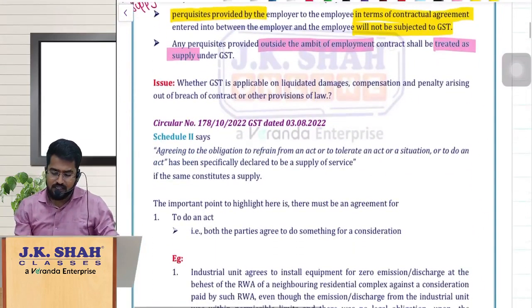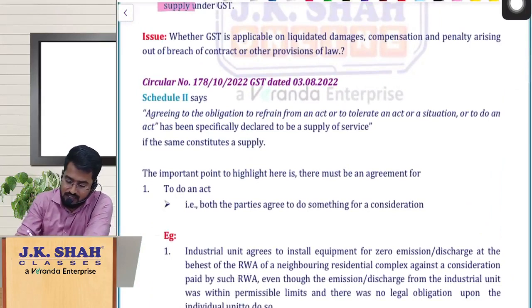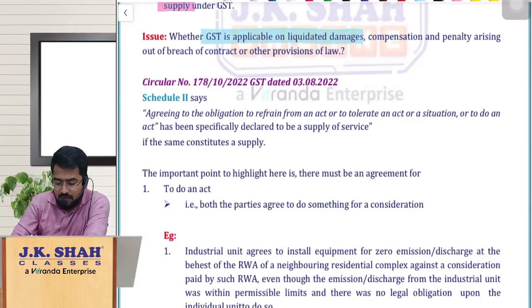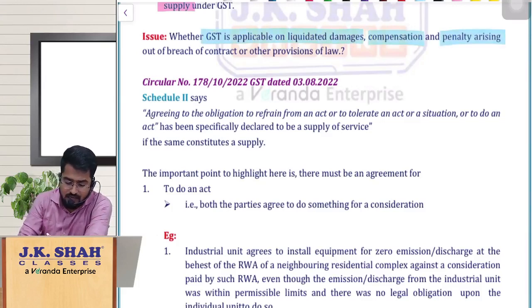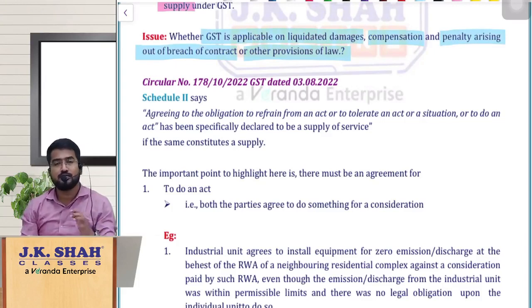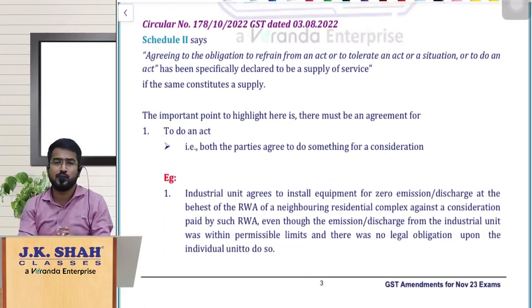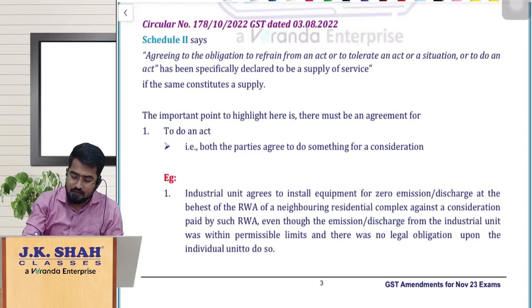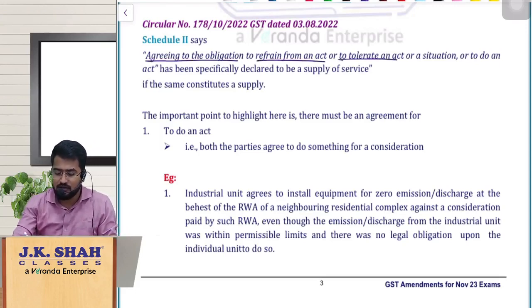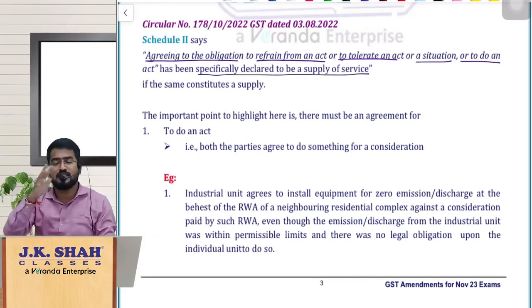Now going to the next one, this is a little bit important and a little bit lengthy concept, where the question was whether GST is applicable on liquidated damages or any compensation or penalty arising out of breach of contract or other provision of law. First we should understand why this issue has popped up. If you go through Schedule 2, it says agreeing to an obligation to refrain from an act, or to tolerate an act or a situation, or to do an act has been specifically declared to be supply of service.